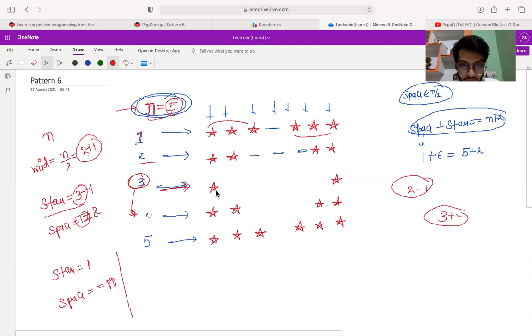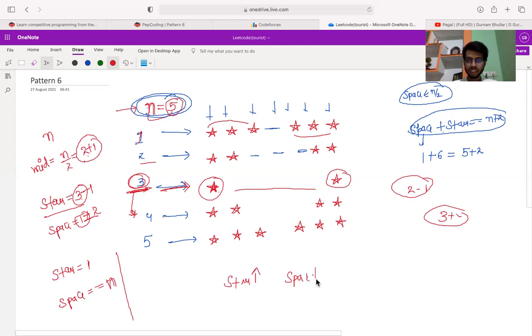How? Here you can observe, I am printing a single star on the left, after that space, and after that on the right again a star. In the next line, my star value is increasing and my space value is decreasing. So if I reach the mid position, then after this mid I need to change the type. I'm at mid, and now my pattern will follow something else: my star value starts increasing and my space value will decrease after this mid.